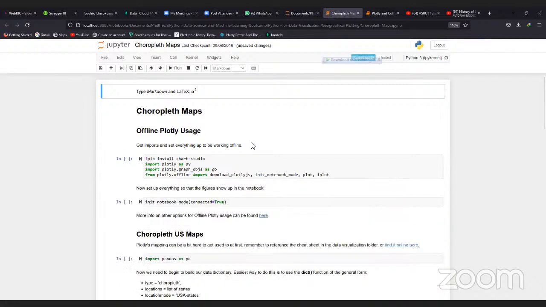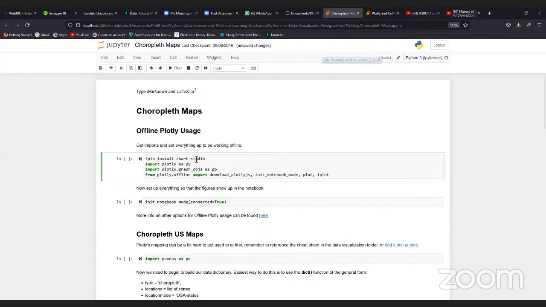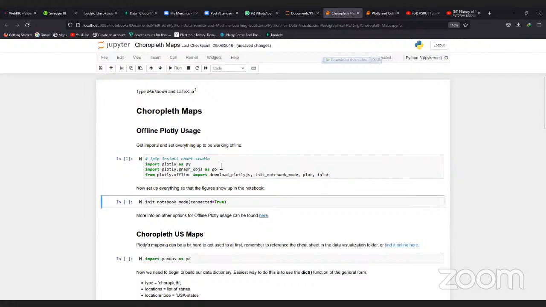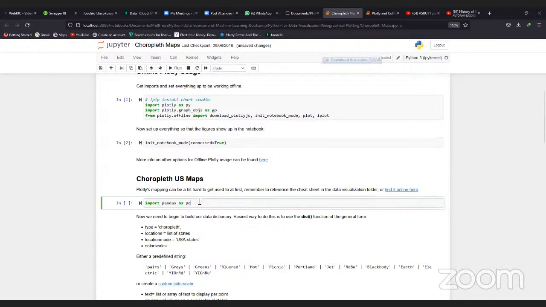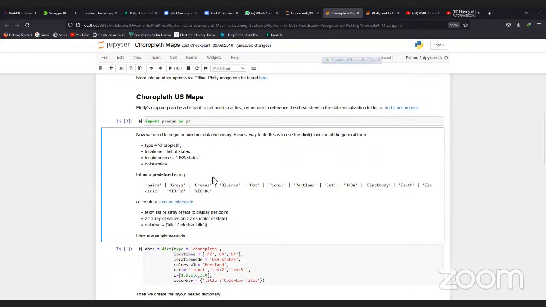Let me just clear my kernel, then we'll continue. Here, I've already installed the charts today, but if you want to install it, you can just uncomment this part and run it on your system. So we are importing Plotly as py, and Plotly graph objects as go. Then from Plotly offline we imported all these things. Then we run that and initialize our notebook. For the Choropleth, we are importing pandas. Now we are talking about the data we are using.